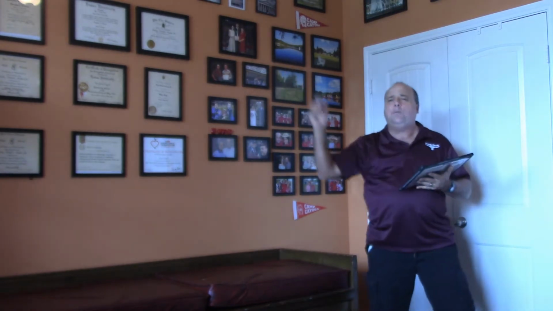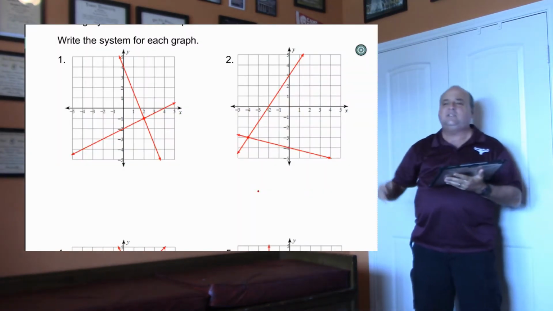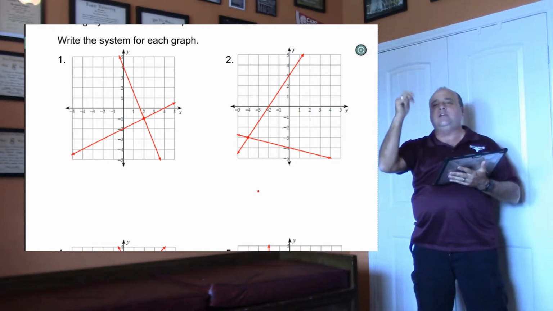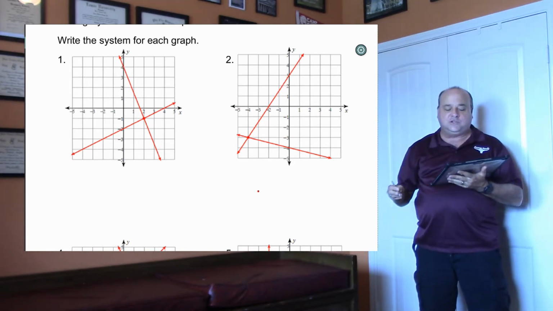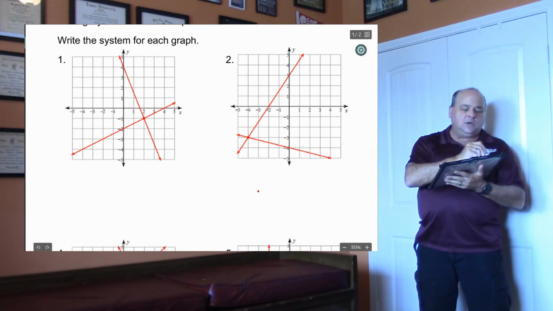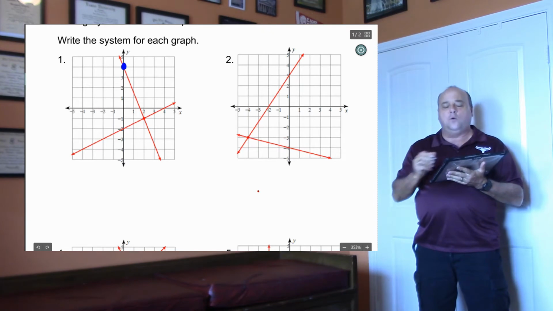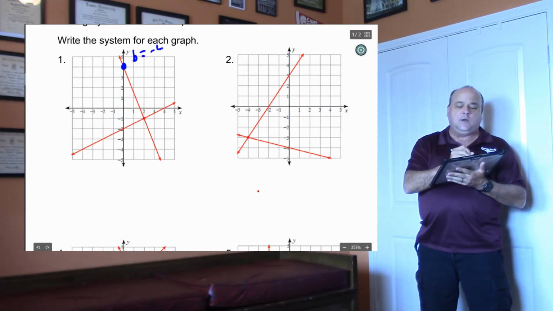So a magical whiteboard appears, and we're going to start solving these. All you've got to do is get two dots on each line, get the intercepts, and write down the slope and the y-intercept. For instance, on number 1, this line crosses the y-axis at -4. So this is going to be b equals -4.